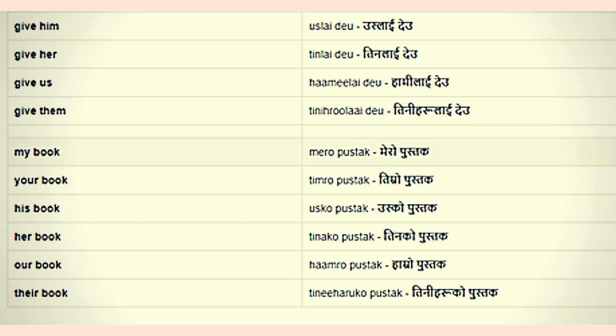My book means "mero pustak". Your book means "timro pustak" or "tapaiko pustak" or "tero pustak", according to the level of respect you want to put. His book, "usko pustak" or "uhako pustak" or "tero pustak", right? Her book, "tinko pustak". Likewise, our book means "hamro pustak". Their book means "tiniharuko pustak", right?